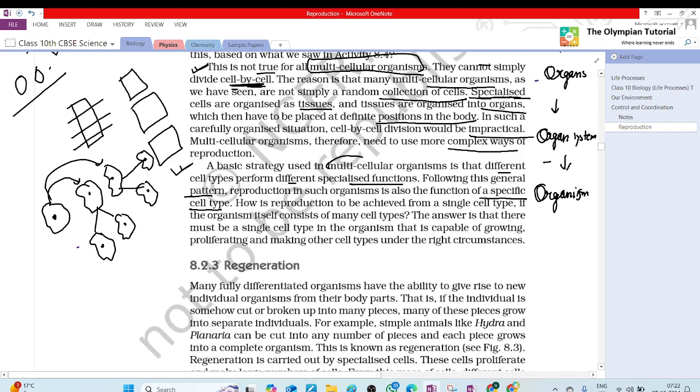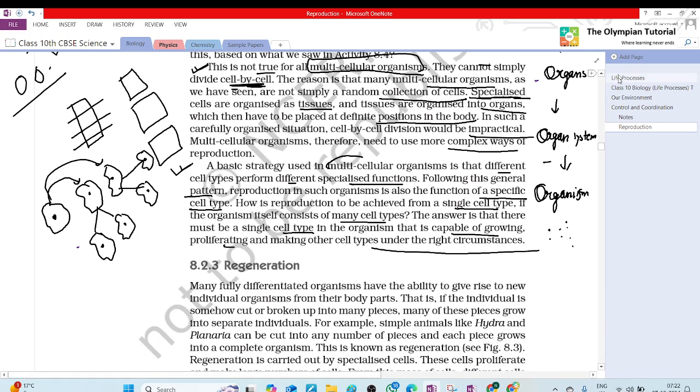How is reproduction to be achieved from a single cell type if the organism itself consists of many cell types? रिप्रोडक्शन कैसे अचीव होगा सिंगल सेल टाइप से? उसके पास बहुत सारे सेल्स हैं पर सिंगल सेल टाइप से. The answer is that there must be a single cell type in the organism that is capable of growing. मतलब डिवीजन होता रहता है. Proliferating and making other cell types under the right circumstances.